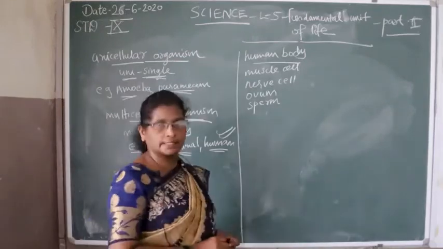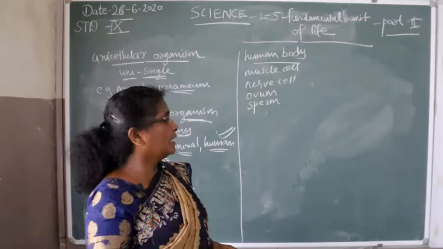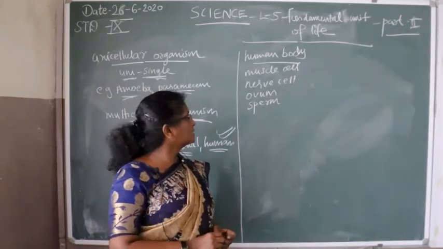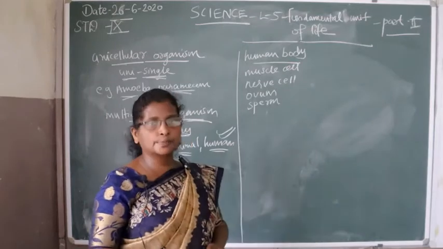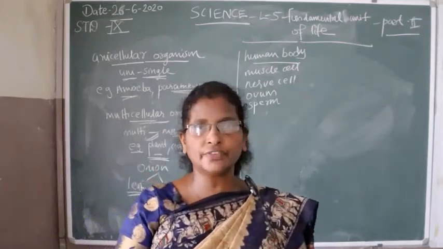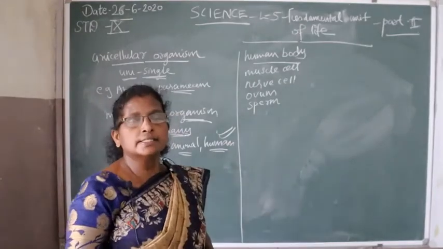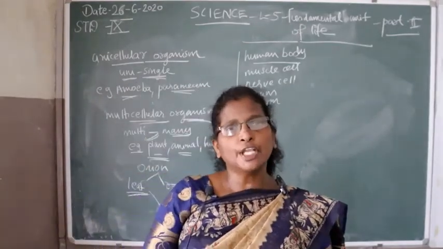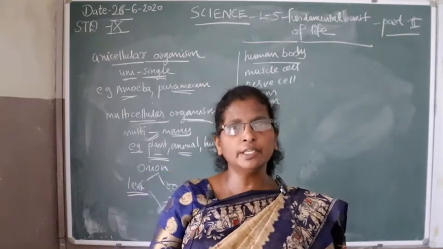Students, muscle cells help movement, and nerve cells send messages. Ovum carries the female gametes. Sperm carries male gametes. So different functions are carried out by different cells. The size and shape of the cells are related to the specific function they perform.